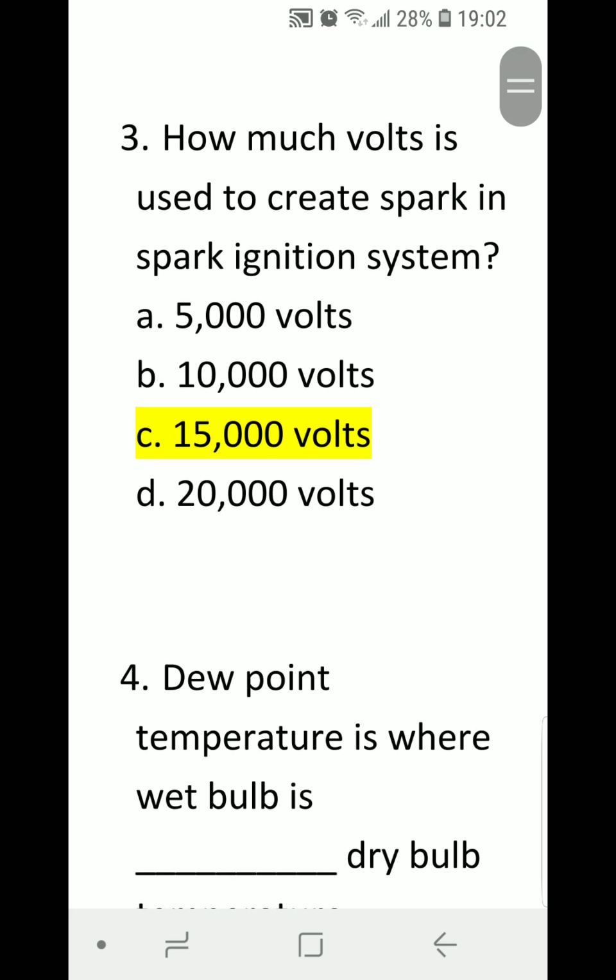Number 3. How much volts is used to create spark in spark ignition system? A. 5,000 volts, B. 10,000 volts, C. 15,000 volts, or D. 20,000 volts? Correct answer is C. 15,000 volts.